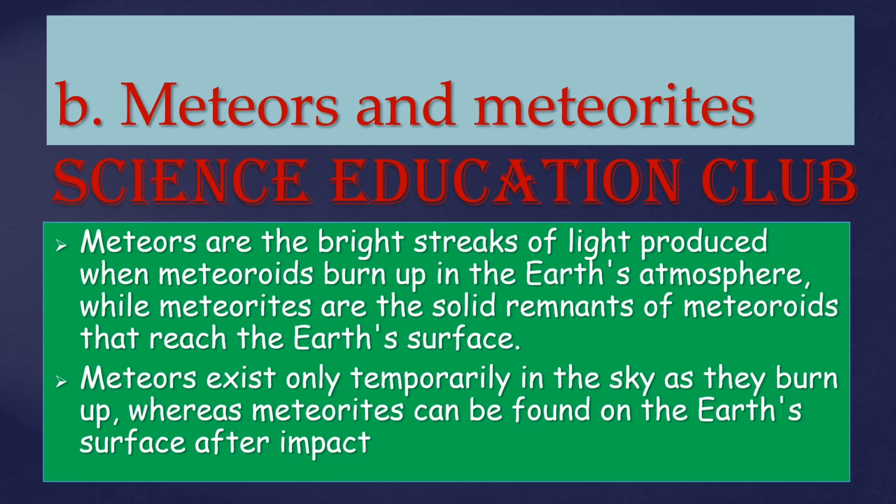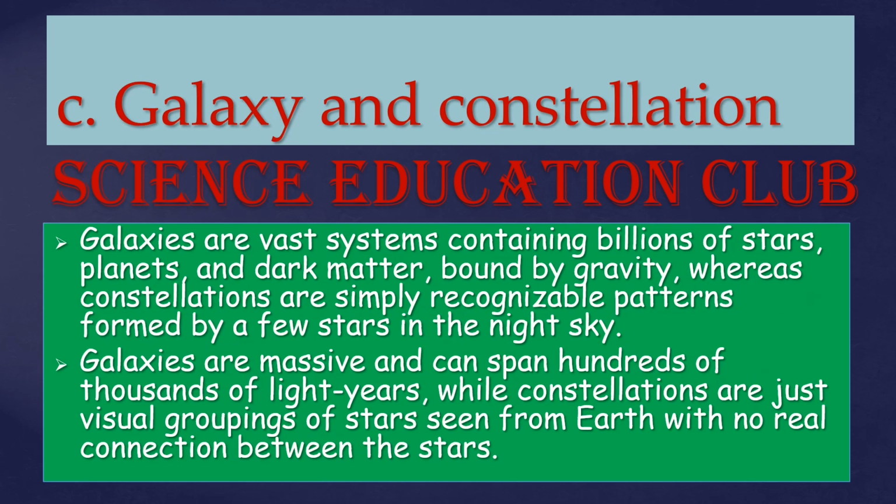Meteors and meteorites. Meteors are the bright streak of light produced when meteoroids burn up in the Earth's atmosphere, while meteorites are the solid remnants of meteoroids that reach the Earth's surface. Meteors exist only temporarily in the sky as they burn up, whereas meteorites can be found on the Earth's surface after impact.